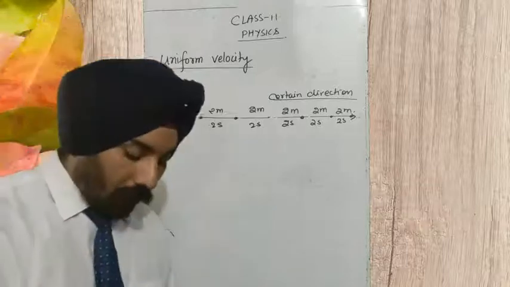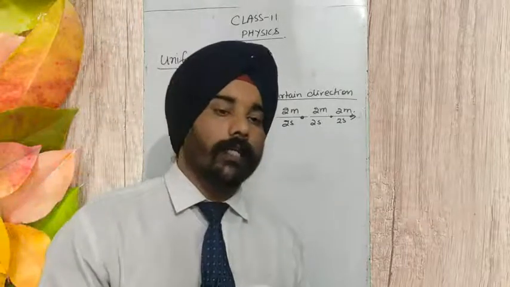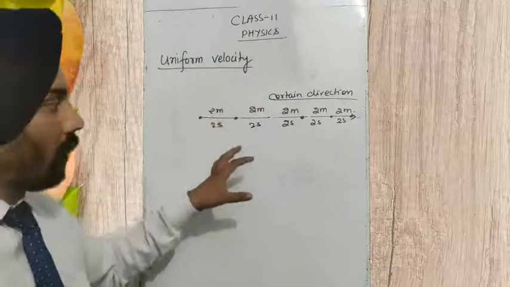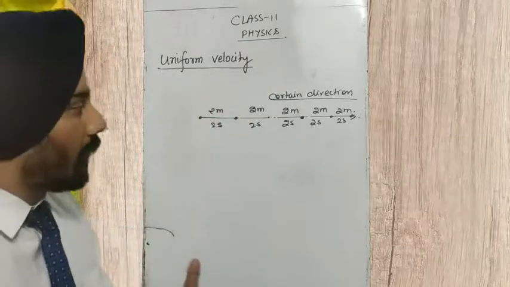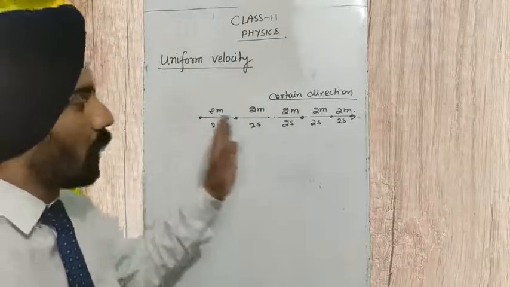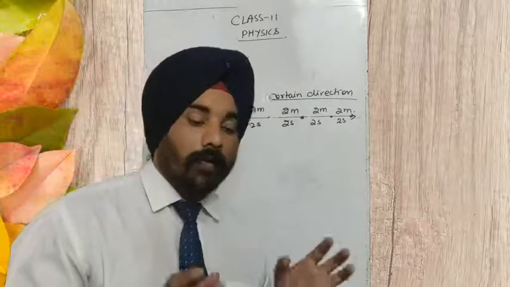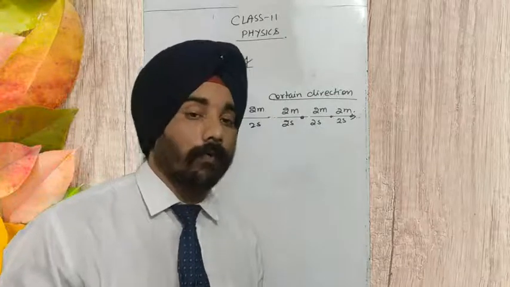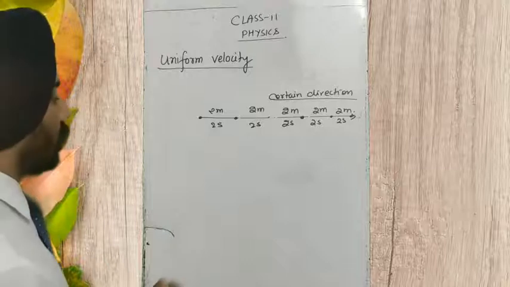For a motion in a certain direction, if a body is covering equal displacement in equal intervals of time, then we say that the motion of the body, or the velocity of the body, is uniform. So how do we write this definition?